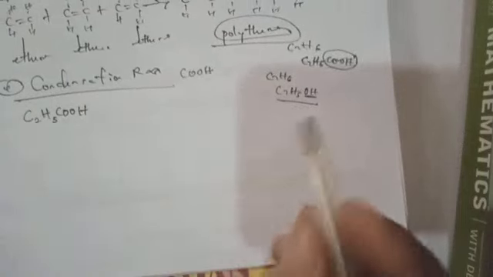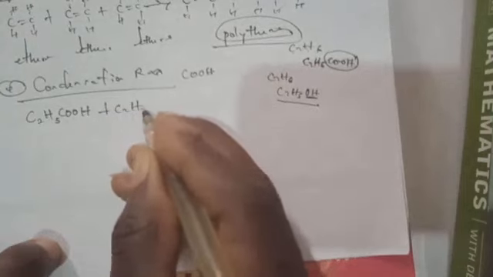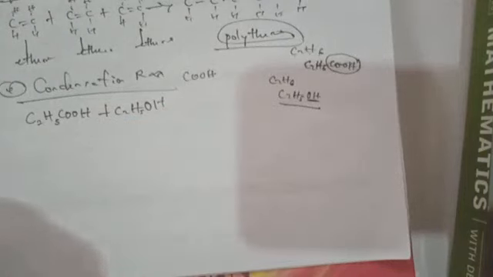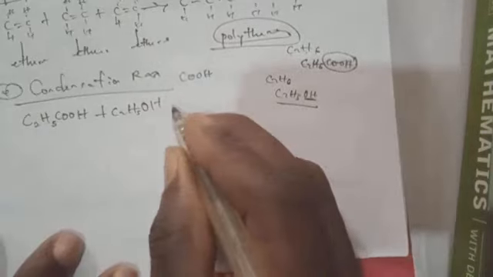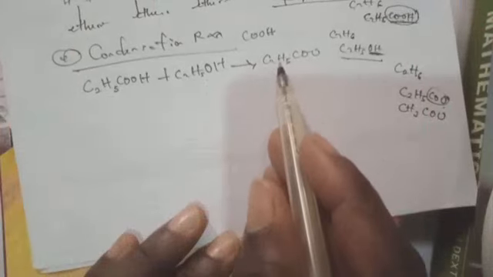So if we add this together with 1 molecule of ethanol, that is C2H5OH, it will be giving us what we call ethanoate, known as esters, to form an ester called ethyl ethanoate. So with ethanol, it's giving us what? Esters, that is ethyl ethanoate.